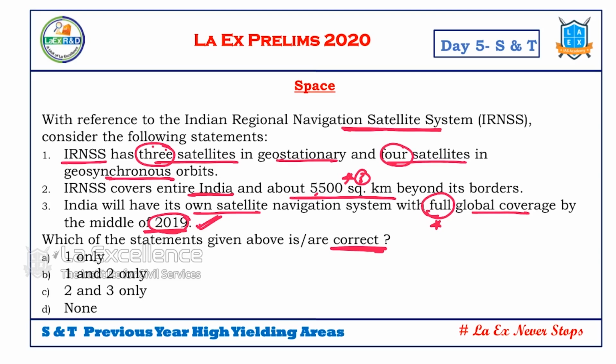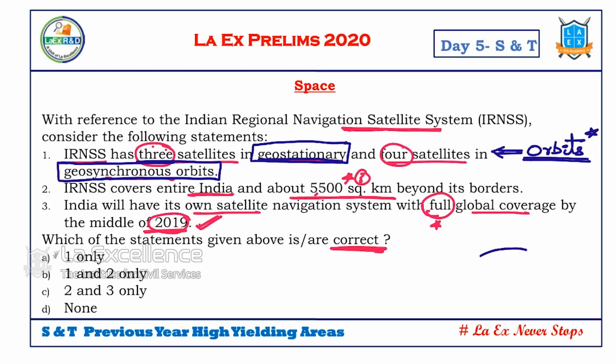For this, to answer this question, what kind of knowledge base should we have? First thing is, we should know the basic concept of what is geostationary. We should also know the basic concept of what is a geosynchronous orbit. So, satellite orbits. On this concept, if we have the basic knowledge, we can say whether this is correct or not.